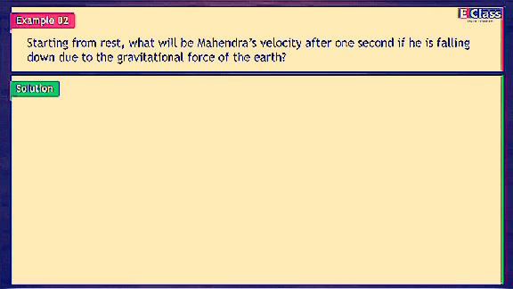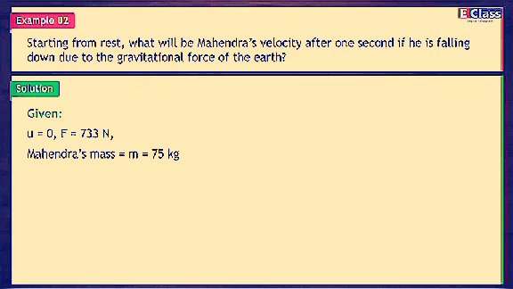Example 2. Starting from rest, what will be Mahendra's velocity after 1 second if he is falling down due to the gravitational force of the earth? Given u = 0, F = 733 N.